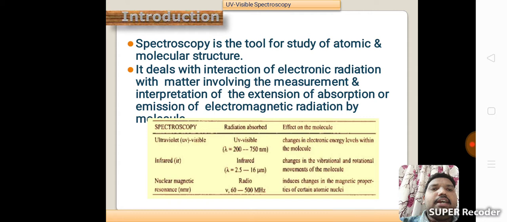Infrared, IR: lambda equals 2.5 to 16 micrometers, changes in the vibrational and rotational movements of the molecule. Nuclear magnetic resonance, that is NMR: radio waves 60 to 500 megahertz, induces changes in the magnetic properties of certain atomic nuclei.